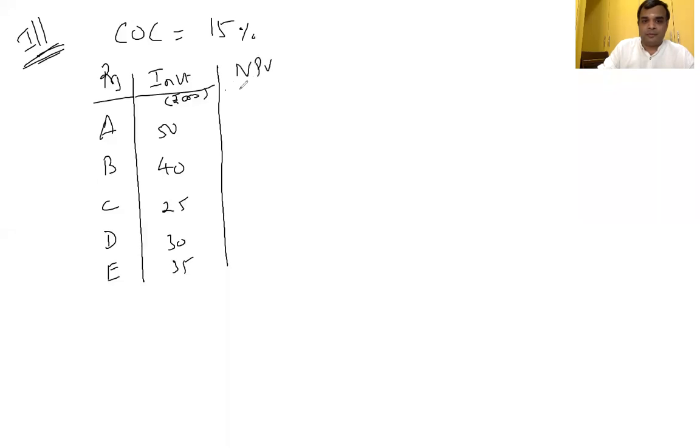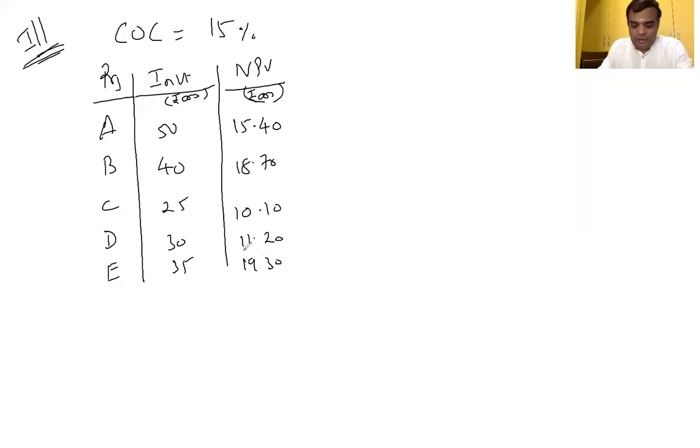Net present value based on cost of capital, rupees in 1,000: 15,400, 18,700, 10,100, 11,200, 19,300. Okay, these are all the projects available. Now, are all the projects profitable or not? Yes, sir. All projects are profitable.